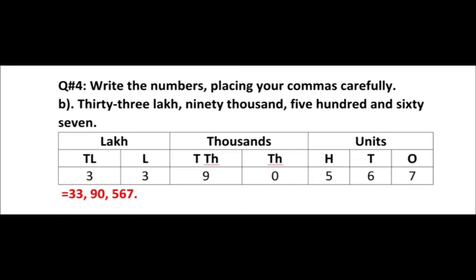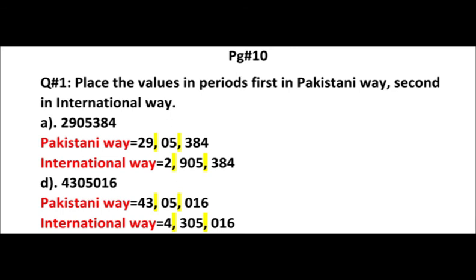इज़ इट क्लियर? इट्स द टर्न ऑफ पेज नंबर 10 and its question number 1 is place the value in periods, first in Pakistani way and second in international way. We know that in Pakistani way there are 3 digits in the first family, like in the units, ठीक है? In the second one there are 2 digits like 1000 and 10,000 in thousands family, and in the last one, in the lakhs, there are 2 values like lakh और 10 lakh, ठीक है?